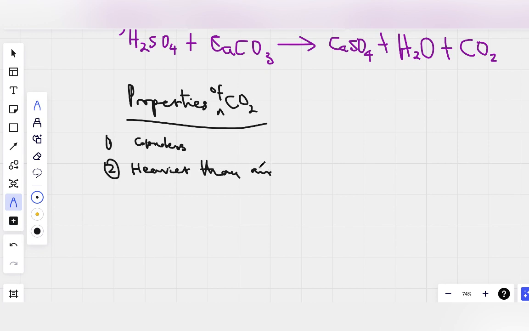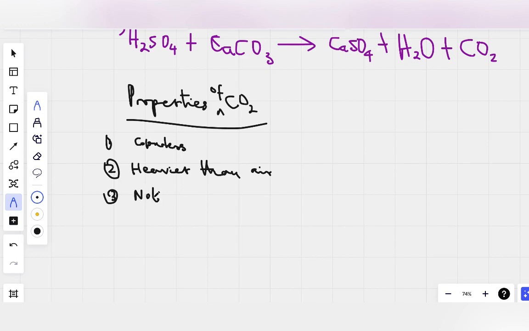Now, number 3 property is that things will not burn in it. It does not support combustion. Like oxygen, things burn in oxygen, oxygen supports combustion, but carbon dioxide does not.